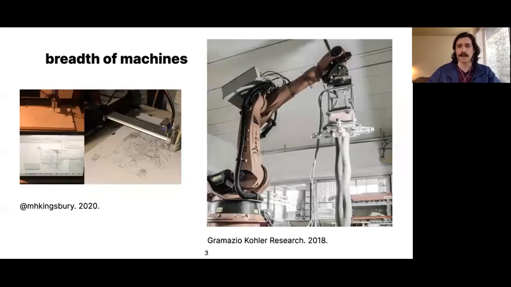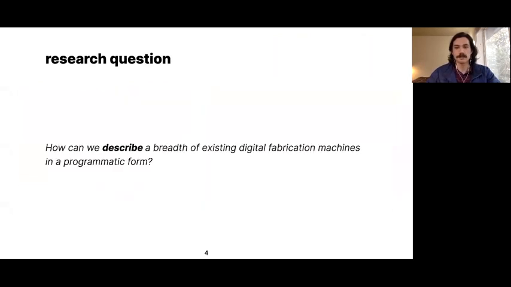And these machines span an incredible breadth of scales and applications that I can't completely cover here, but I'll give 2 examples. On the left is an image someone on Twitter posted of using their desktop plotter, which is a drawing machine, to draw a city map. And on the right is a 20-foot tall robotic arm with a specialized extruder that is casting and shaping a concrete pillar.